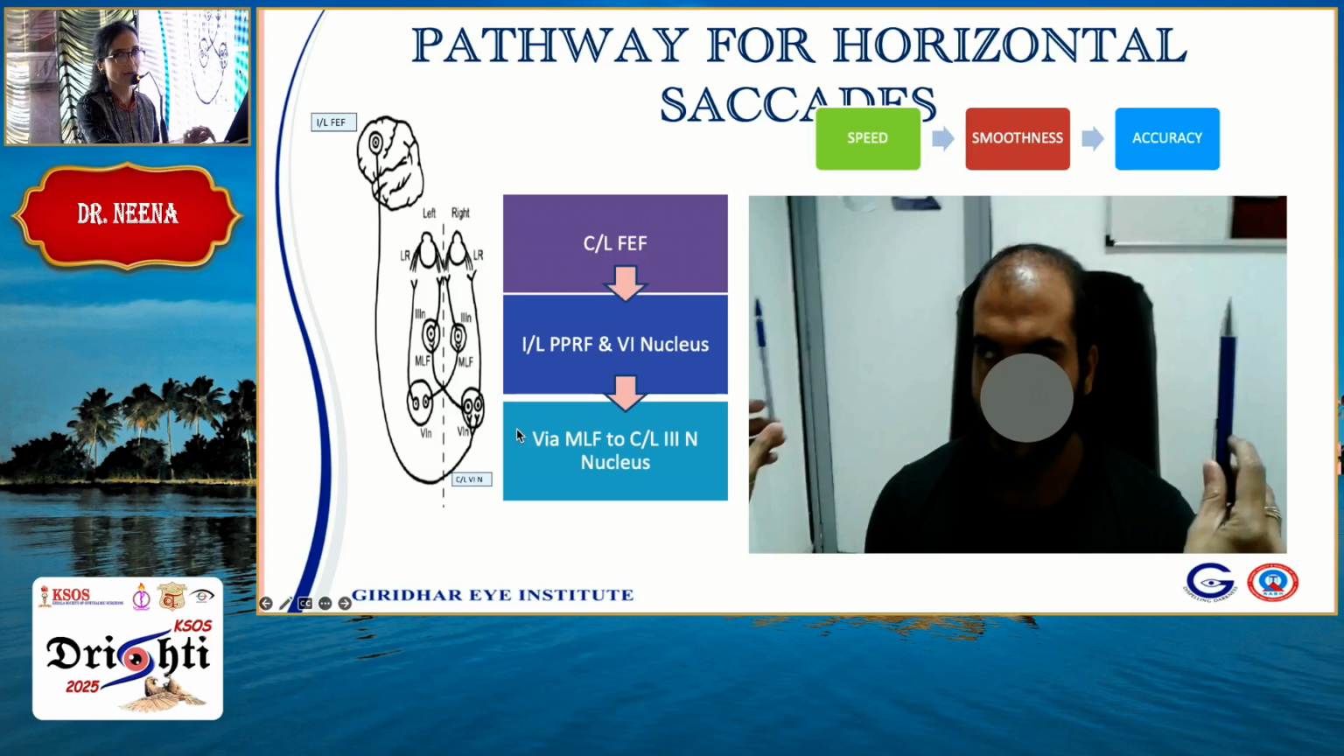Suppose I want to look to my right, my left frontal eye field gives a command, and then impulses come down to the contralateral PPRF and sixth nerve nucleus. So remember, sixth nerve nucleus has connections to the same-sided lateral rectus, and it talks to the opposite third nerve via the tract known as medial longitudinal fasciculus. So what happens? The PPRF tells the lateral rectus of the same side to abduct and tells the contralateral medial rectus to adduct. So a conjugate movement happens to the right. So this is what happens when you have a horizontal gaze. This is the pathway for horizontal saccades.